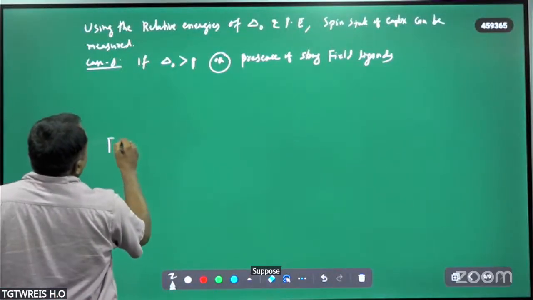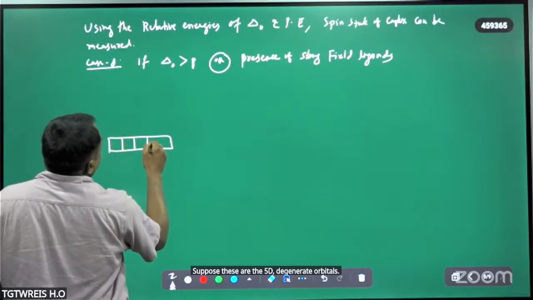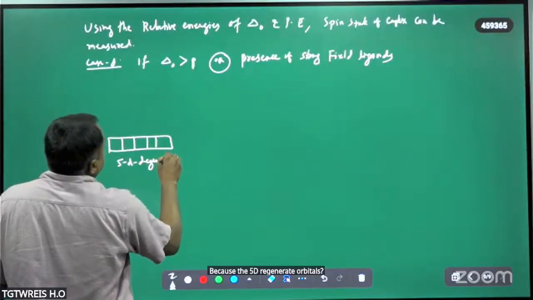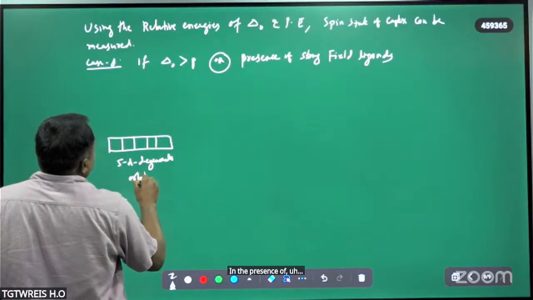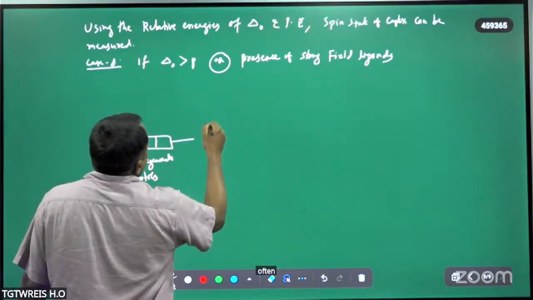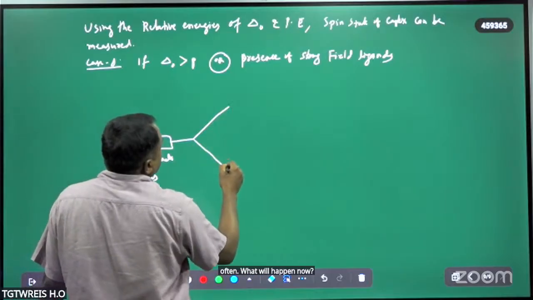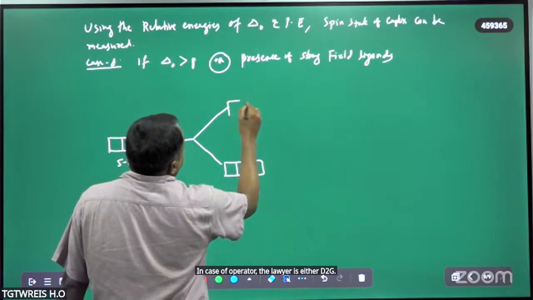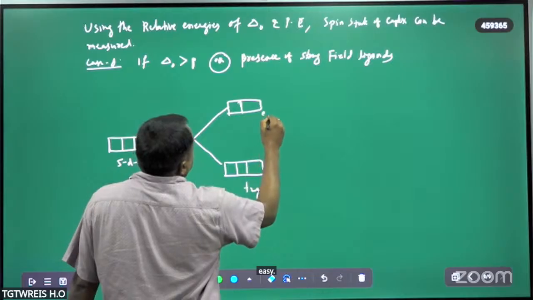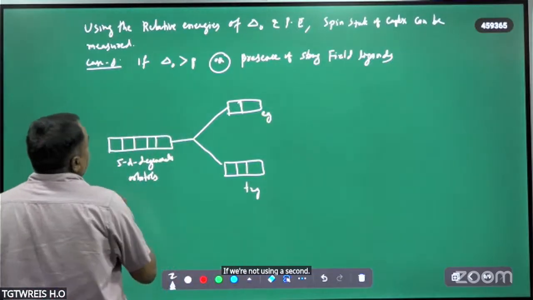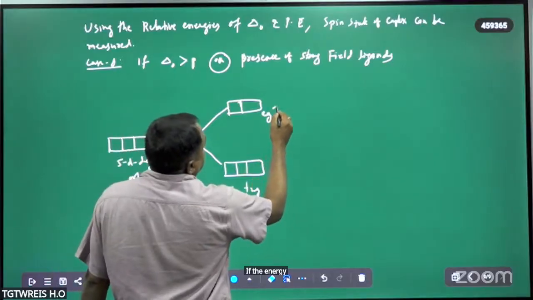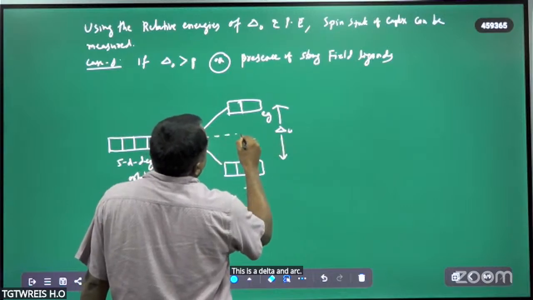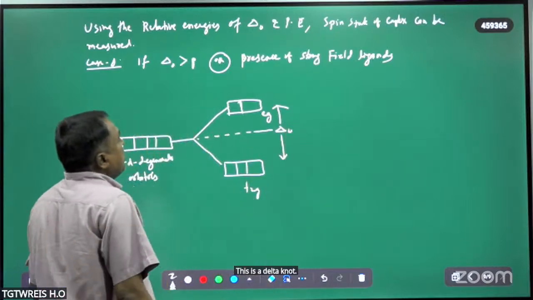Suppose these are the 5 d degenerate orbitals. In the presence of a strong field, this is the crystal field splitting. In case of octahedral, the lower energy is the t2g and higher energy is the eg set. This gap is delta naught, the crystal field splitting in an octahedral complex.